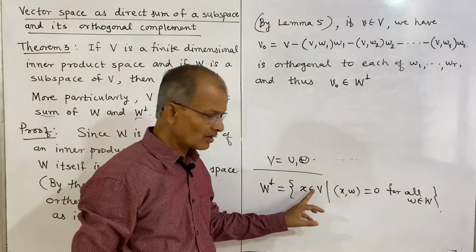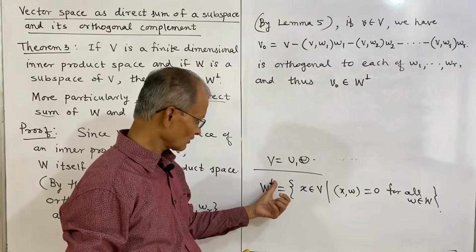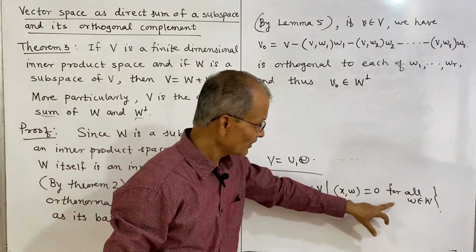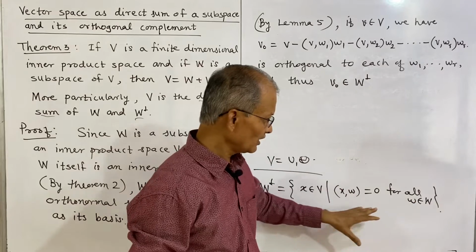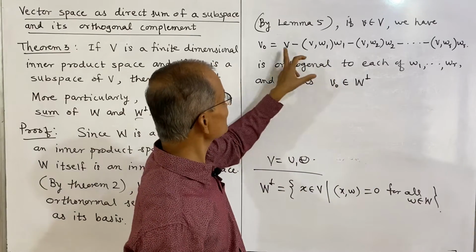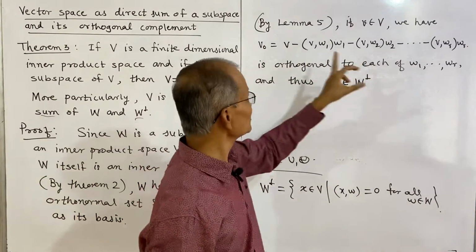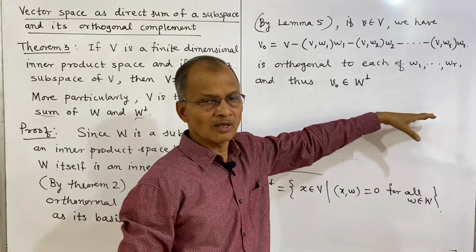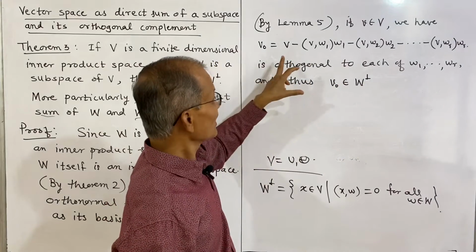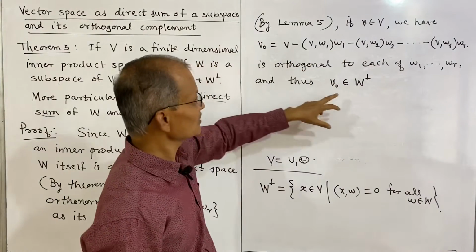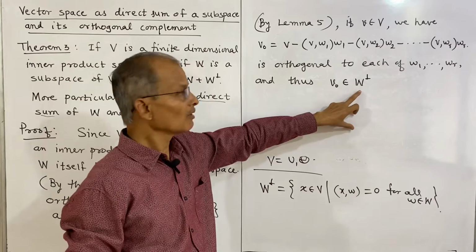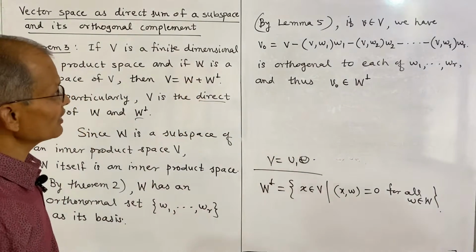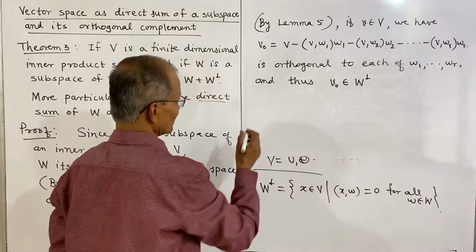So, when we say V naught is in this orthogonal complement of W, if the product of V naught with each of W belongs to W is 0, and this is orthogonal means the product of V naught with W1 is 0, the inner product of V naught with W2 and so on is 0. So, therefore, this V naught is in the set that is orthogonal complement of W. And further also we can write now V can be written as now.